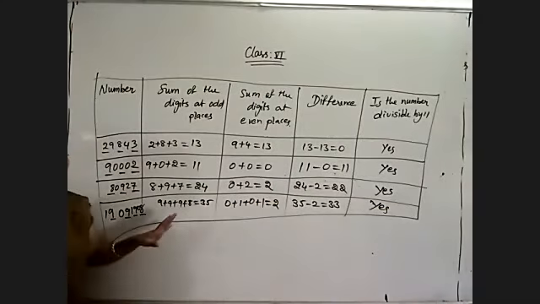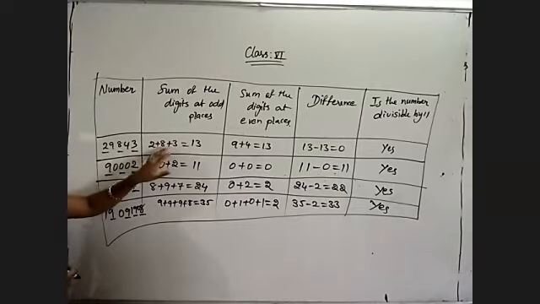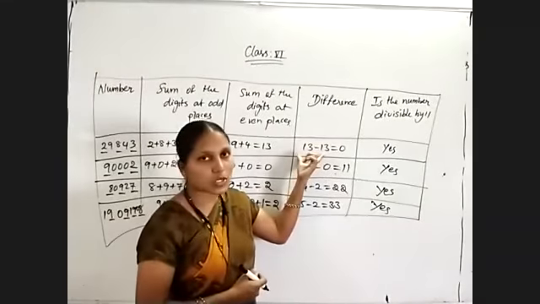So whenever we are checking the divisibility rule of 11, first of all, identify the digits at odd places and even places and find their sums. After getting the sums, find the difference between those two sums.